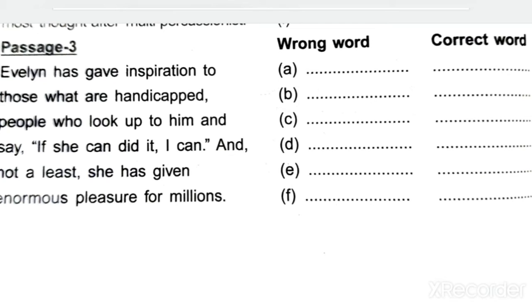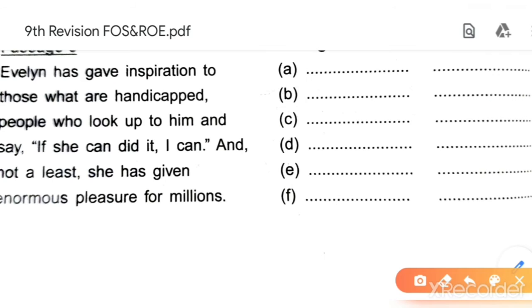Evelyn has gave inspiration to those what are handicapped people who look up to him and say, if she can did it, I can. And not a list, she has given enormous pleasures for millions. Here, this passage is taken from the second chapter, The Sound of Music. Okay, we have studied about Evelyn.